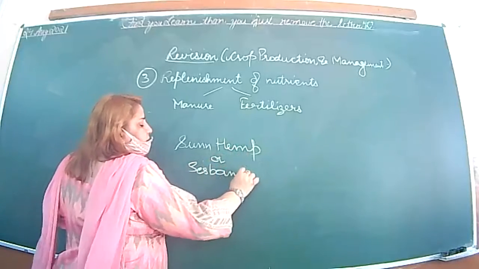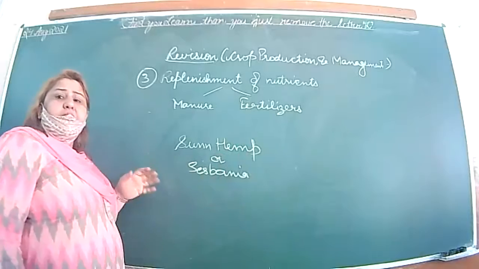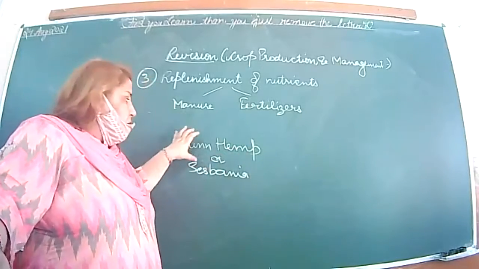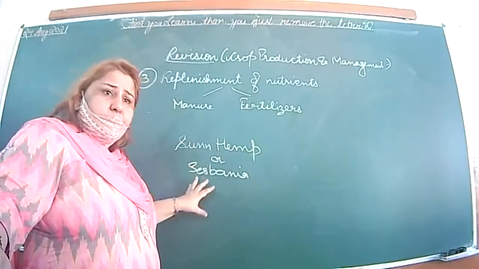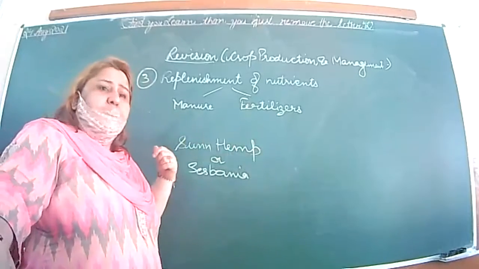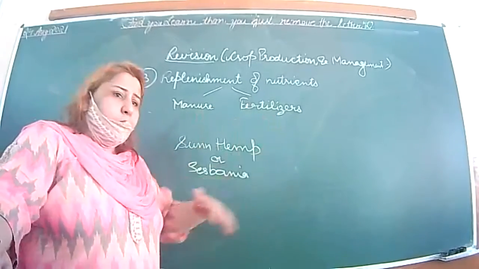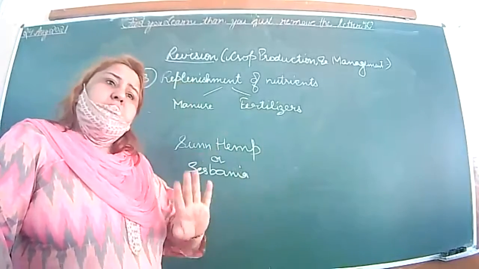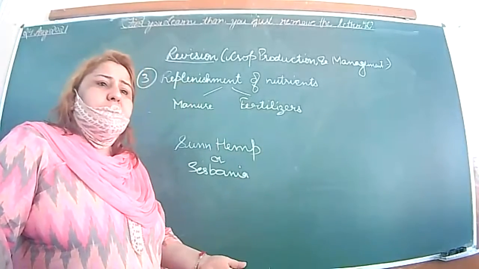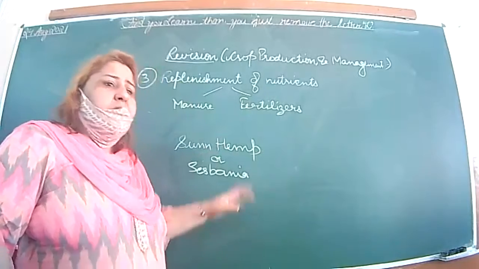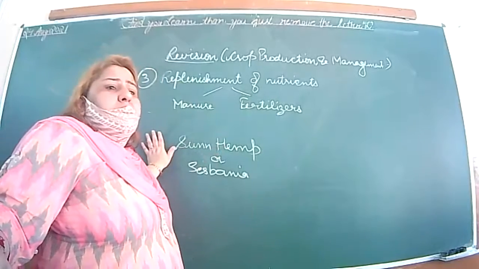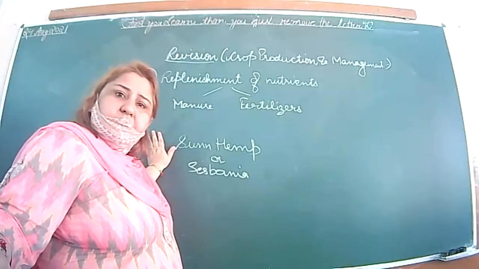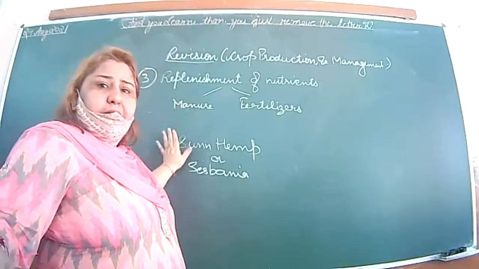ठीक है? These two types of the crops we are growing. इसके बाद हम क्या करते हैं? जब हम इनको sow करते हैं, after that we will plow the field. हम field को plow कर लेते हैं. तो उससे क्या होता है? These plants will enter into the soil. Then ये क्या होगा? Microorganisms act on it, decomposition takes place, and they are giving the manure. They will increase the fertility of the soil. Is it clear? This is the best way, like manures.